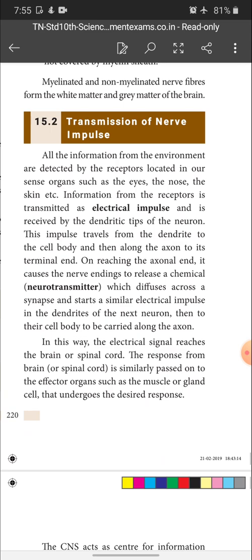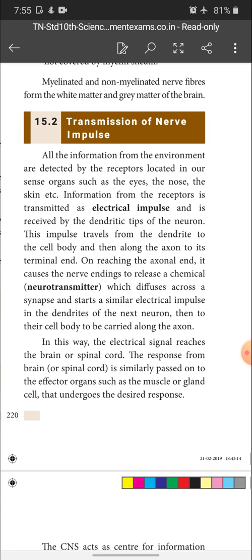Please recall the structure of neuron, children. See, it is dendrites. From the dendrites, impulse transmits to the dendron. From the dendron, it transmits to the cyton. From the cyton, the electrical impulse transmits to the axon. From the axon, the impulse reaches the terminal end of the neuron. So, this is the pathway of the impulse transmission in the neuron.